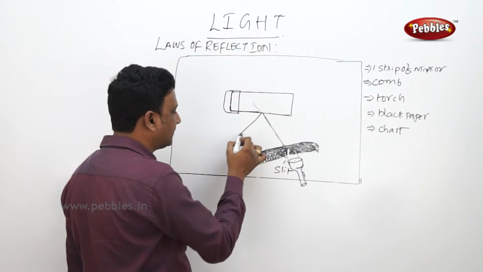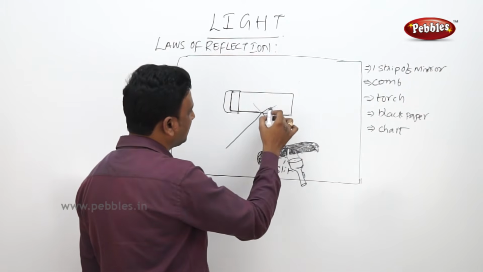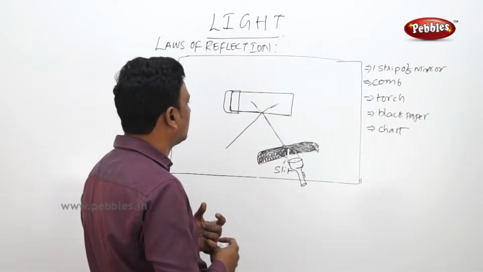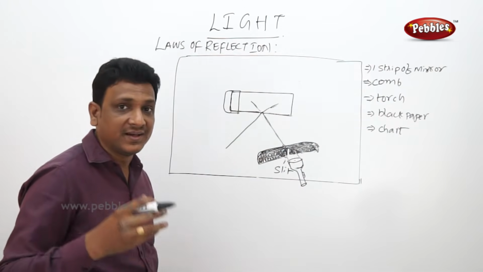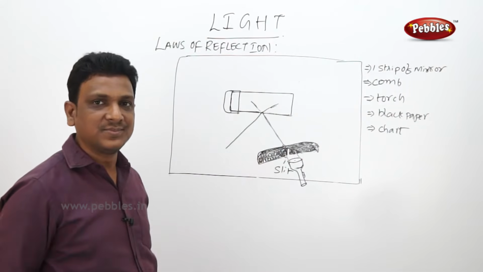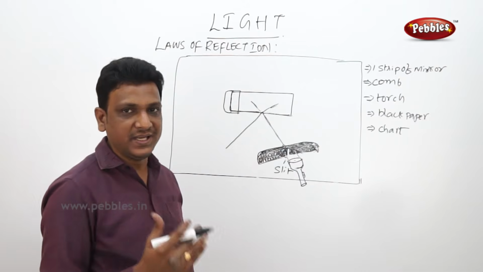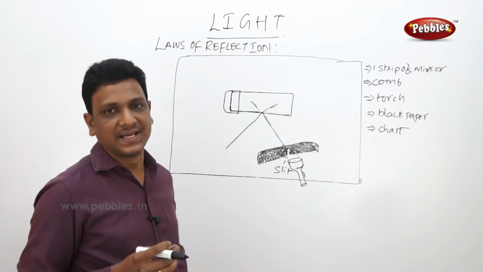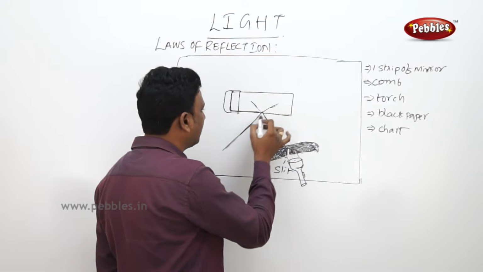Now from the mirror, the light is reflected. You see a picture like this, right? From the torch, we are focusing the light. We are allowing the ray of light. In general terms, we are using the term ray, but it is not a single ray. It is a beam, but it is a very small beam of light. So this beam of light goes and hits the mirror and it makes a reflection.